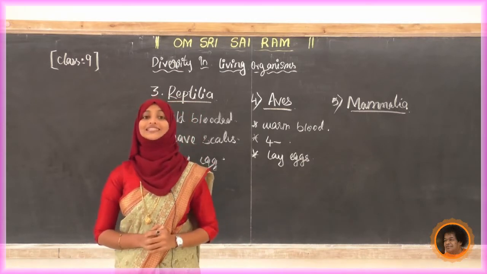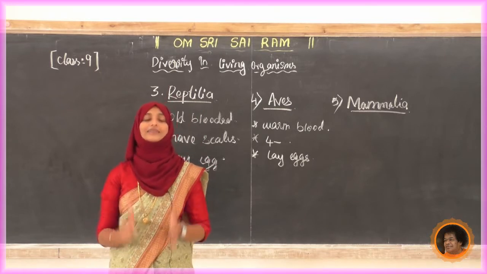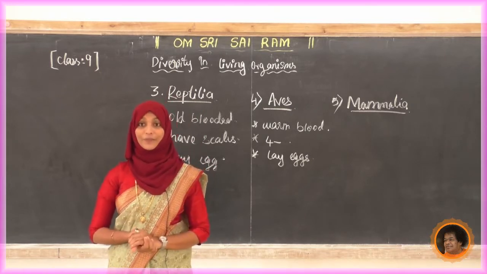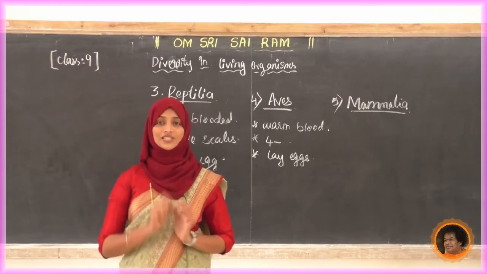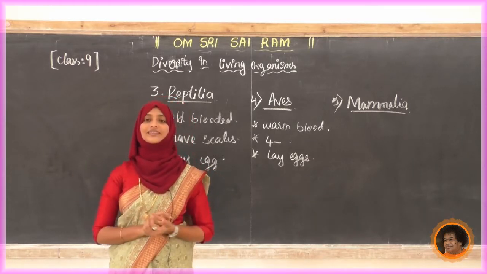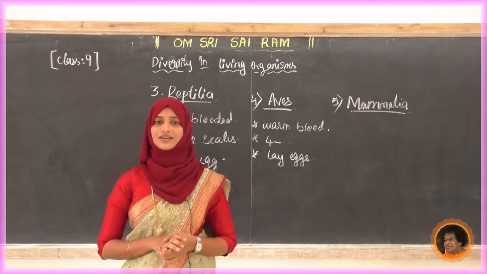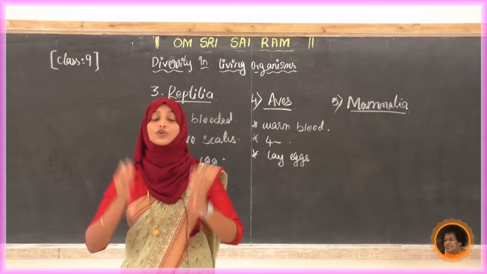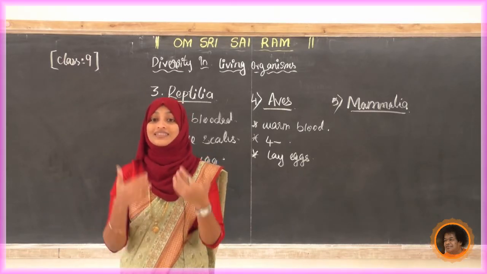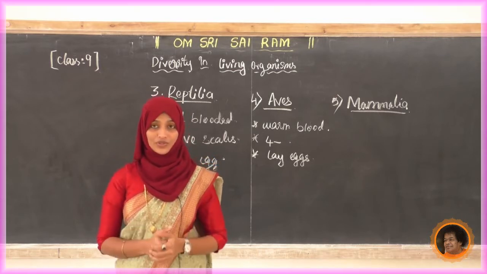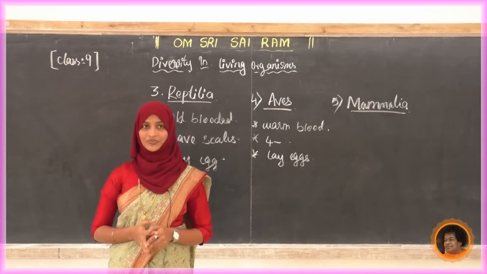Now tell me, what are the features of Mammalia? Why are we calling the animals mammals? Because they have mammary glands in their body. Why do they need these mammary glands? Mammary glands are very important because they protect their young by giving nourishment, that is milk. Because of that we call these Mammalia.